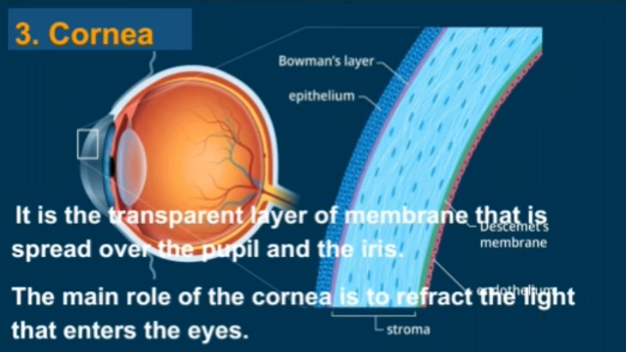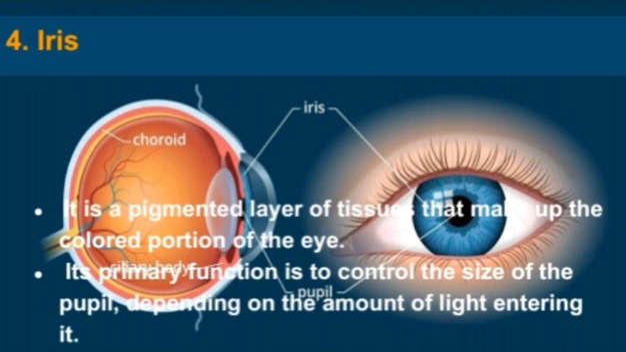Next one is cornea. It is the transparent layer of membrane that is spread over the pupil and the iris. The main role of the cornea is to refract the light that enters the eyes.